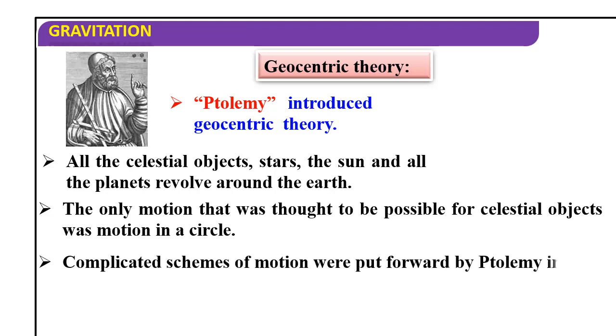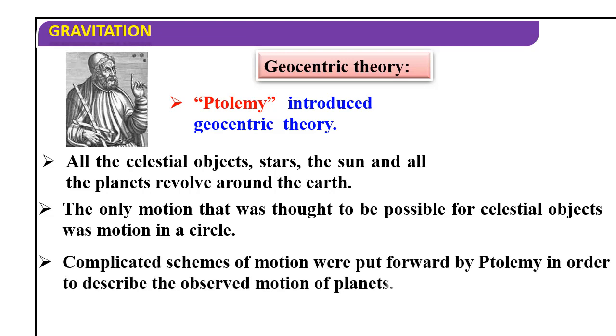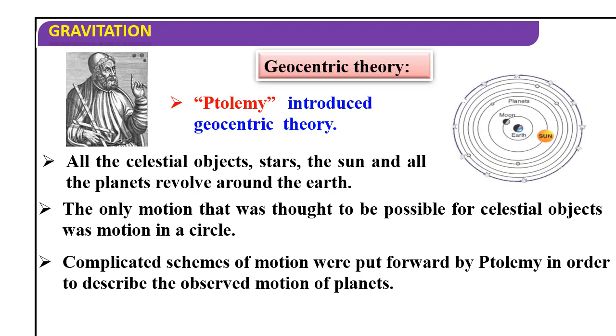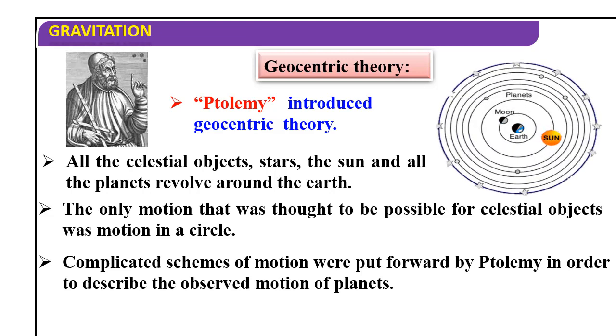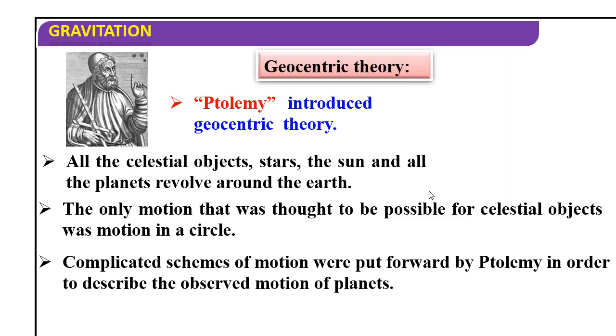Complicated schemes of motion were put forward by Ptolemy in order to describe the observed motion of planets. This is the basic thing actually. The sun is moving around the earth. See here, the earth is at the center, the sun is moving around the earth, and the moon, all the planets and stars are moving around the earth.